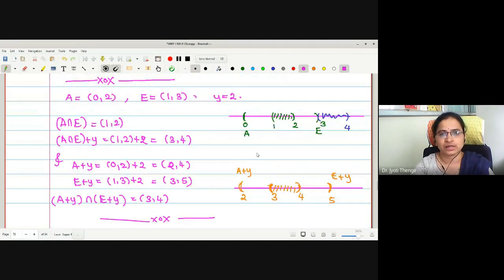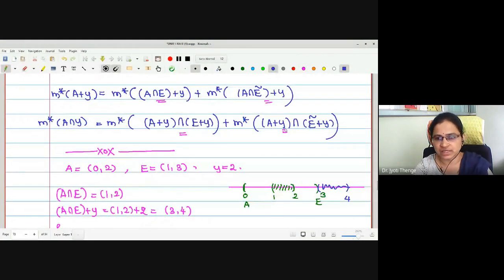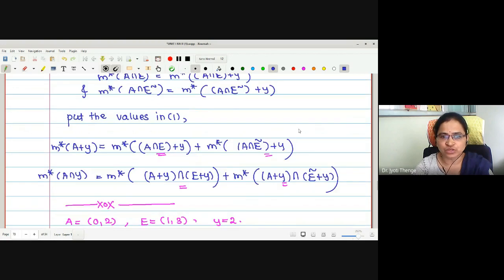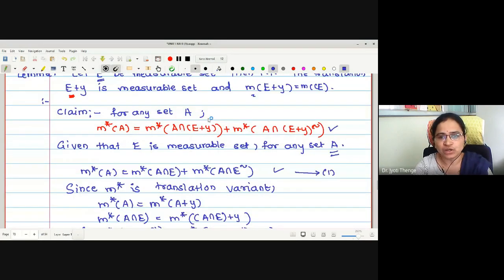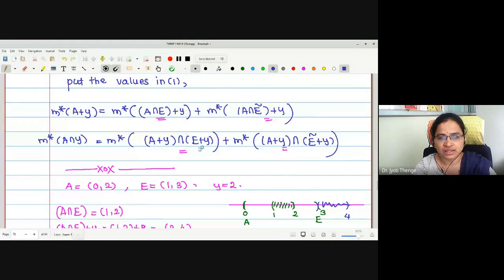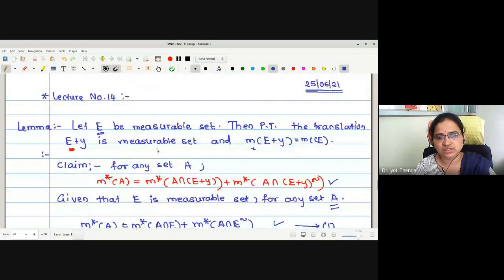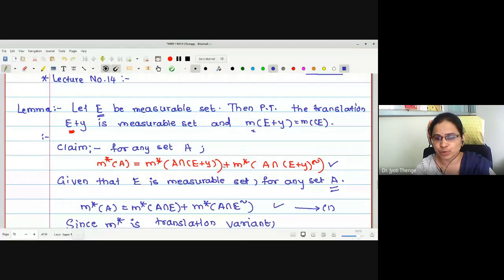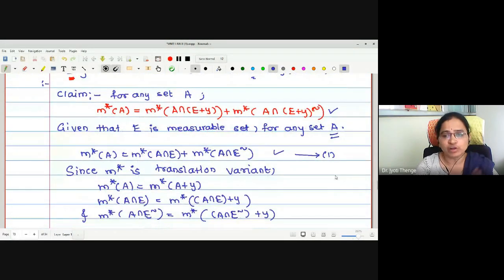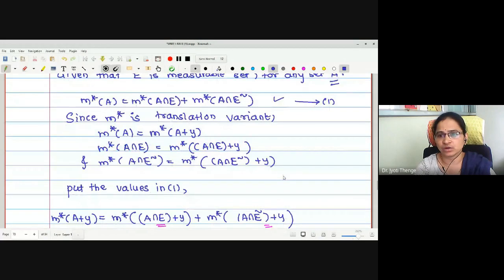Let us proceed now with the proof. This statement we have proved true for any set A. But in order to adjust the first term, here it is A intersection E plus Y, and here it is A plus Y intersection E plus Y. So this A plus Y should be A. Therefore, as the statement is true for an arbitrary A, it will be true for A minus Y also. This statement I will call number 2.